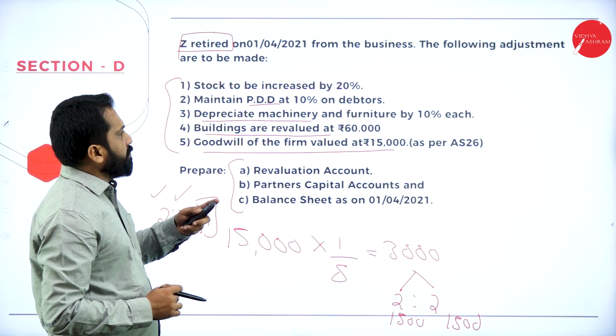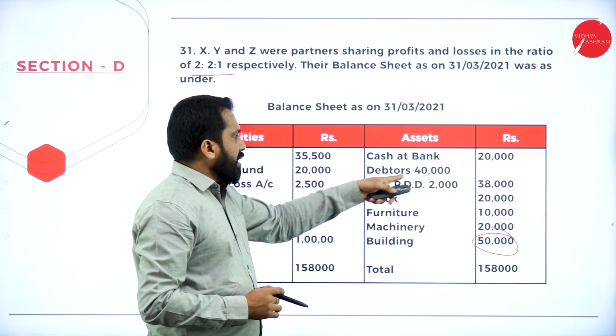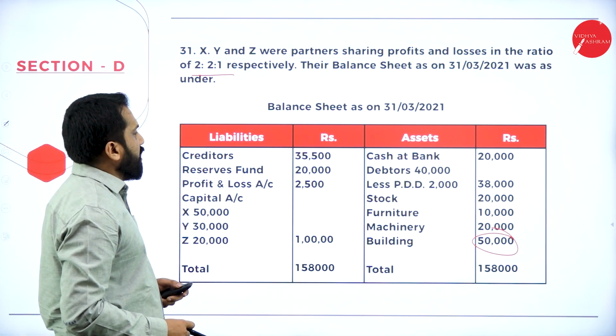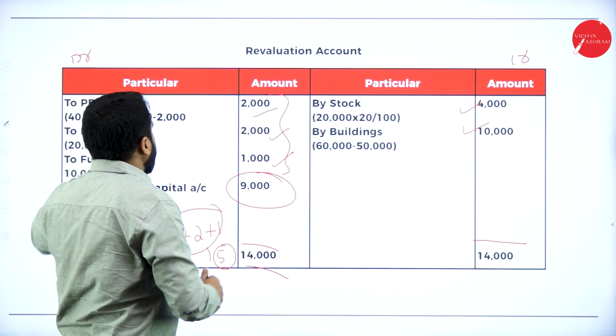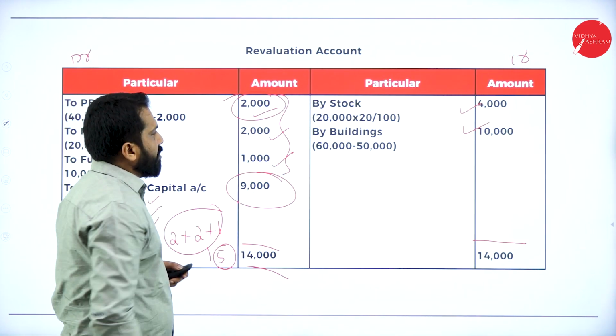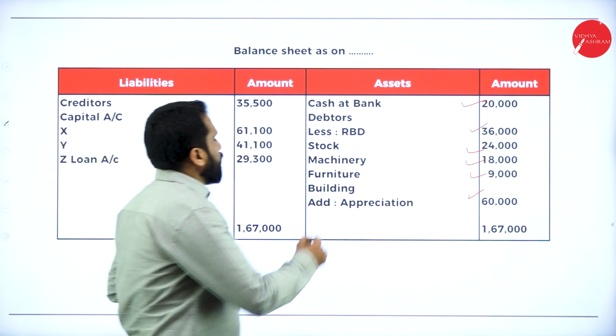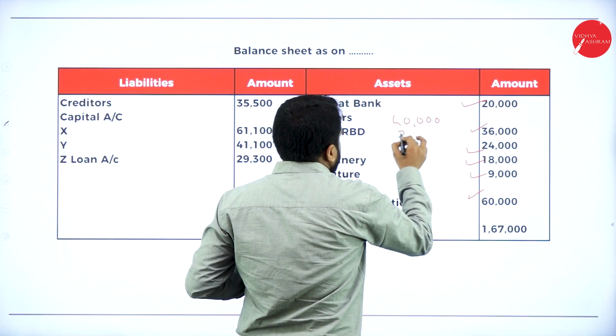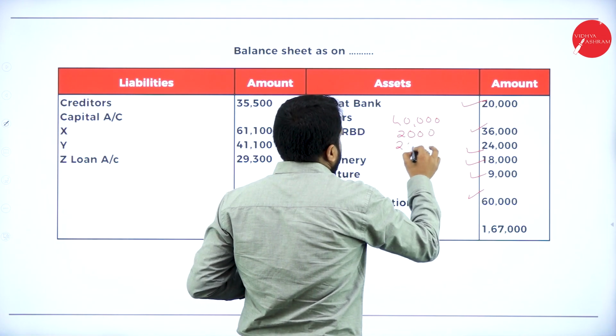Cash and bank as it is. Debtors, 40 minus 2, it is 38. Along with that, we have one more: PDD is around 2,000. So, debtors is 40,000 minus 2,000 and 2,000.